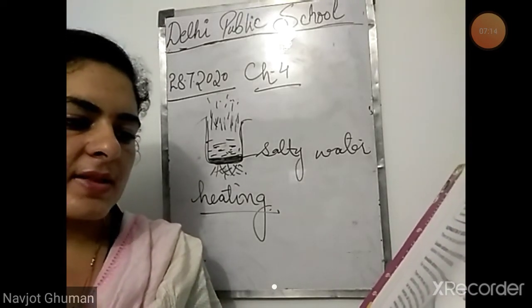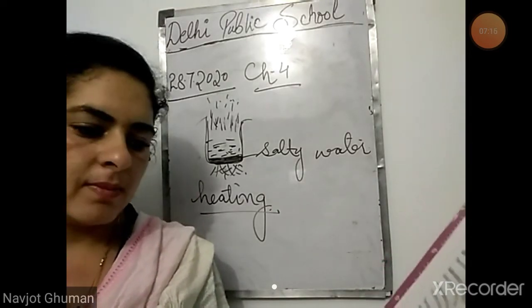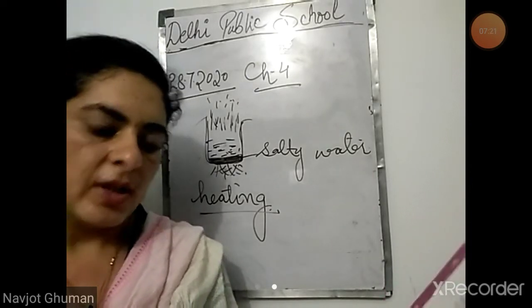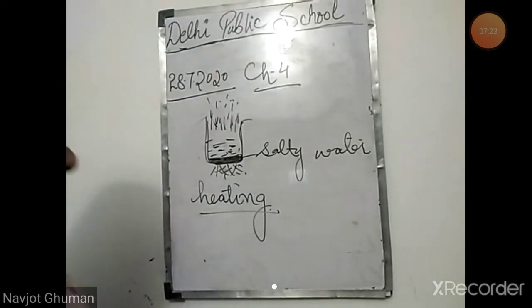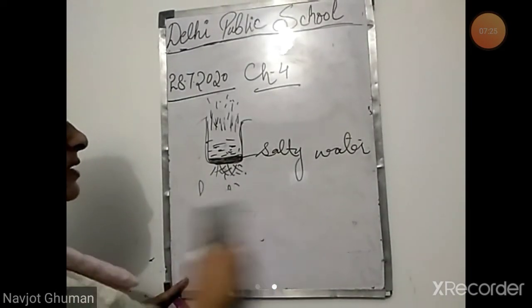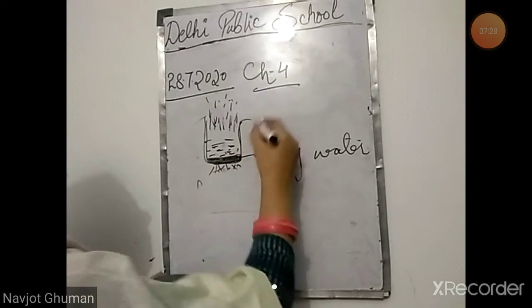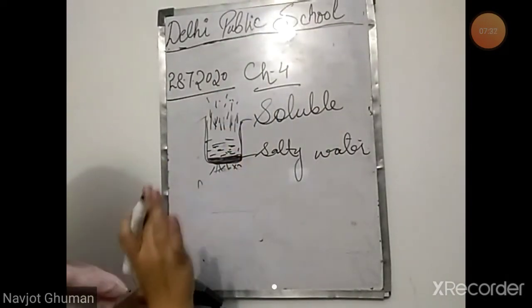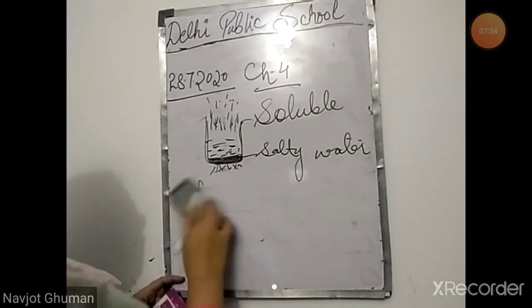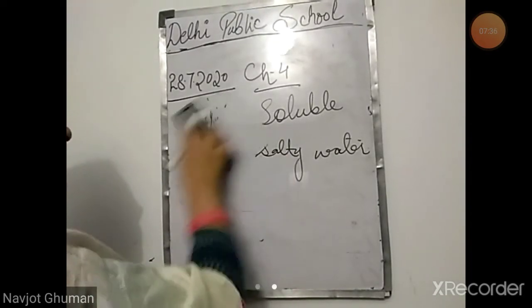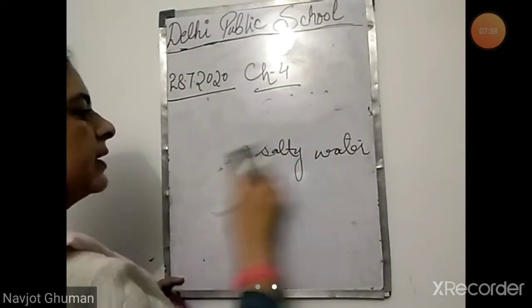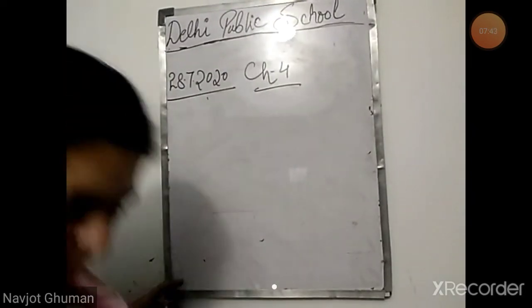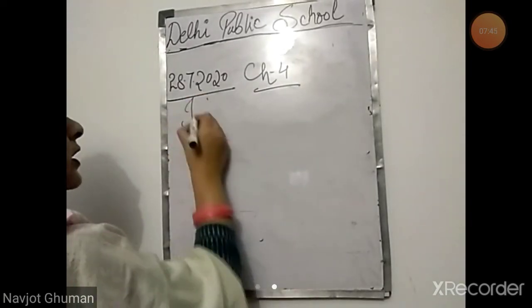Insoluble substances can be separated from a solution by the processes of filtration, sedimentation, and decantation. So there are mainly three methods to separate the insoluble substances. The heating method was for the soluble substances, those that are completely soluble in the solvent. Now for the insoluble substances, which methods are used to separate them?